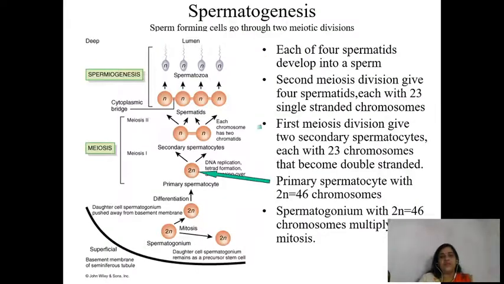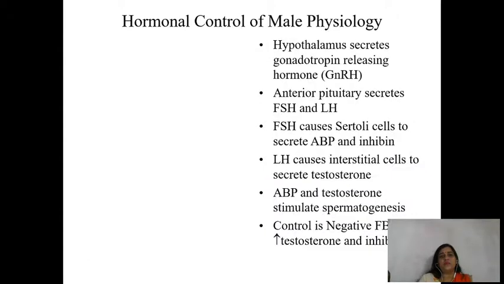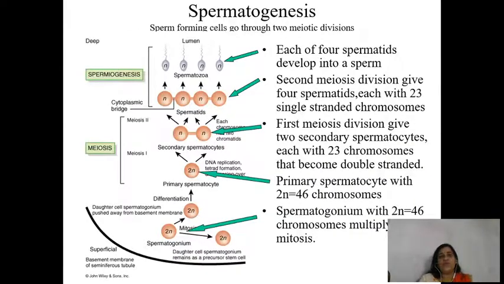Now spermatogenesis. Spermatogenesis is the process of generation of sperm in the human male. As we discussed, the site of spermatogenesis is the seminiferous tubule, lined by germinal epithelium, which is a highly dividing cell. Because of mitotic division, there is formation of spermatogonia from the germinal epithelium, and a few of the spermatogonia are reserved for future sperm cells, and a few of them undergo differentiation and maturation.